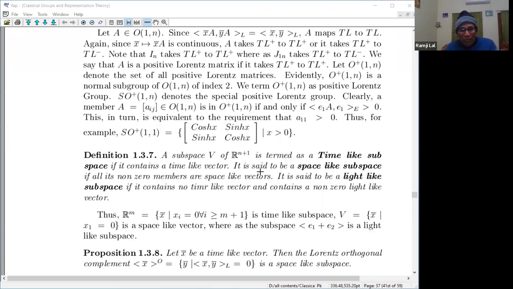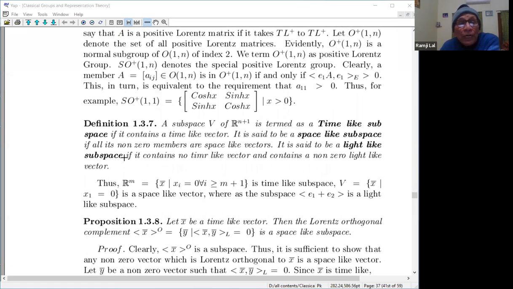So this is called a time-like space if at least one vector is a time-like vector in that space. It is said to be a space-like subspace if all the non-zero members are space-like vectors. It is said to be a light-like subspace if it contains no time-like vector and contains a non-zero light-like vector. So that is the situation here.